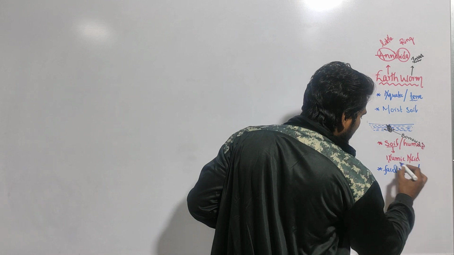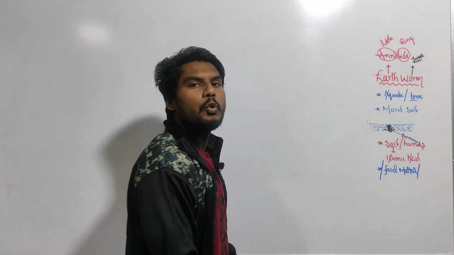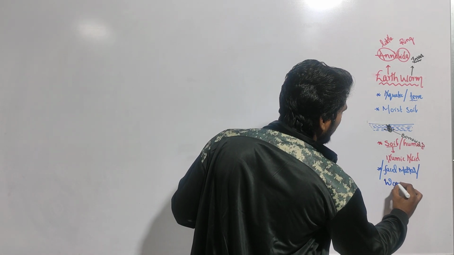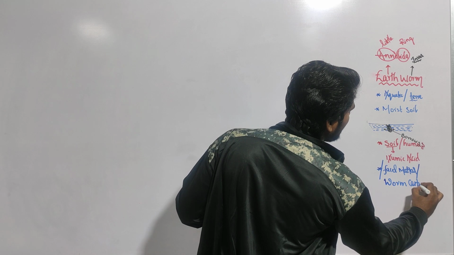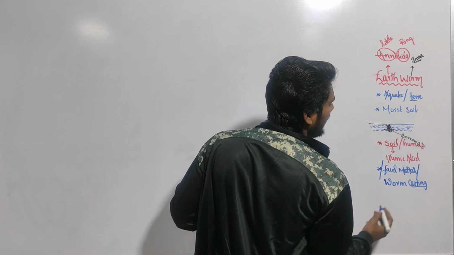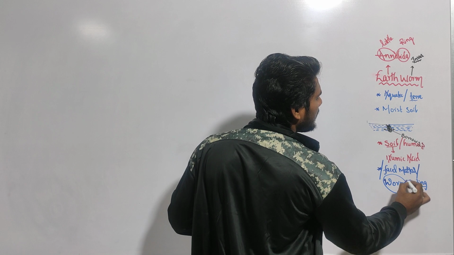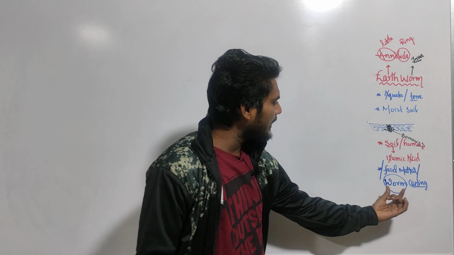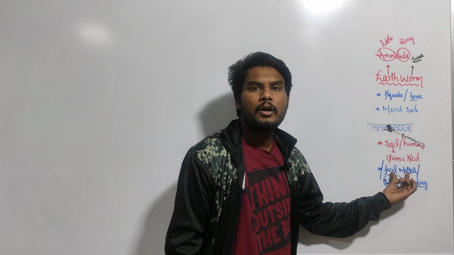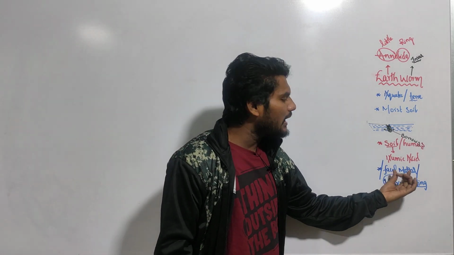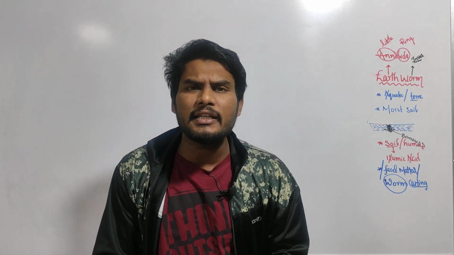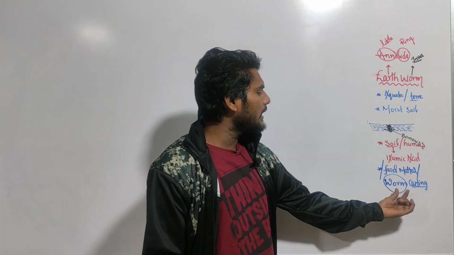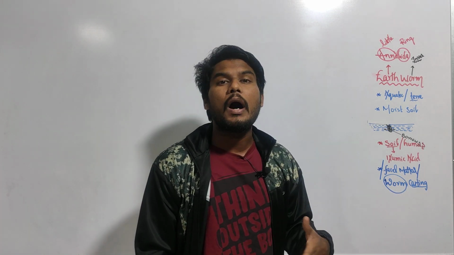Finding out the fecal matter in the garden or in the soil to identify whether earthworms are present or absent is called worm casting. Casting means finding. We are finding the worm. Which worm? Earthworms. What does worm casting mean? Tracing or finding out the fecal matter of the earthworm. If fecal matter is present in the soil, earthworms are present. If it is absent, earthworms are absent. So tracing out the fecal matter of the earthworm is called worm casting.